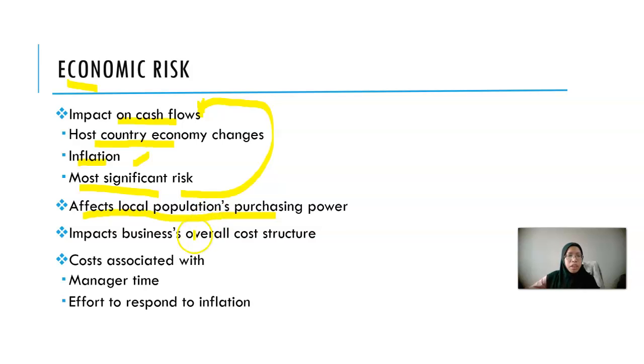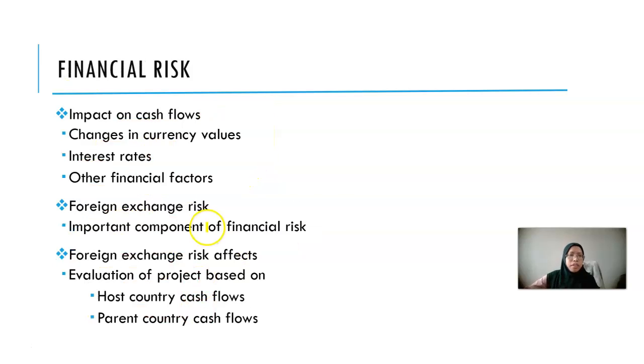It also impacts the business's overall cost structure, and the costs of manager time and effort to respond to the inflation. The last risk is the financial risk.